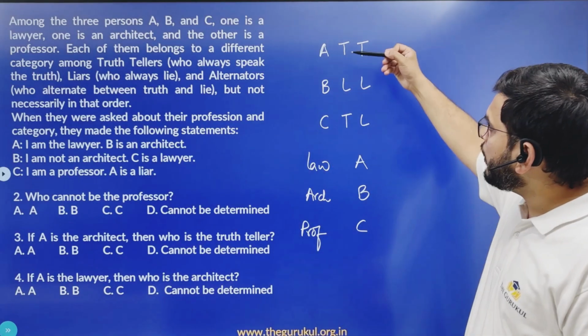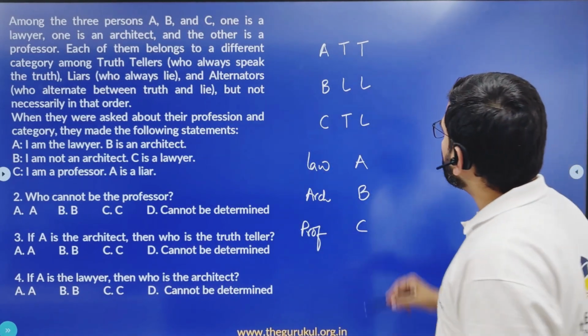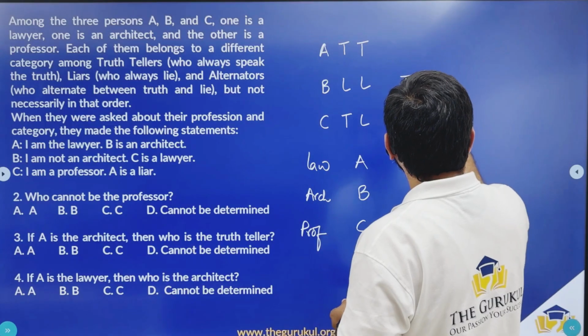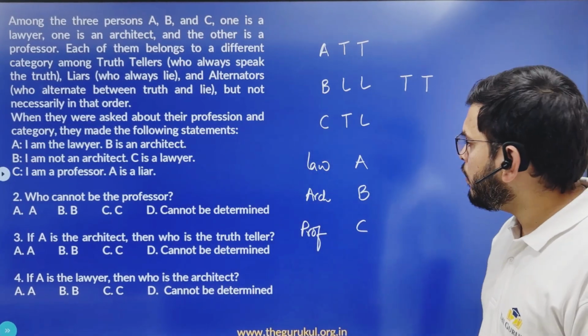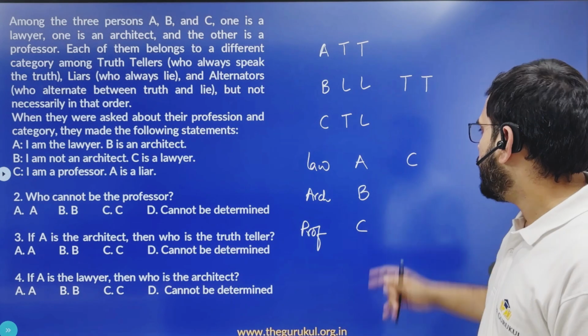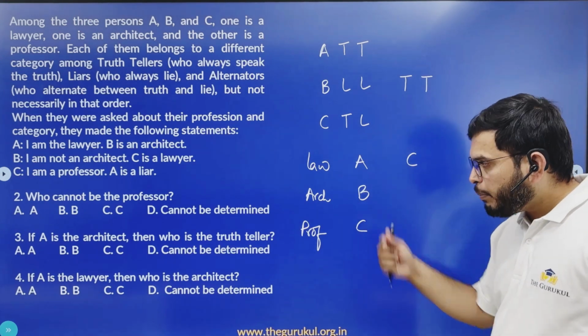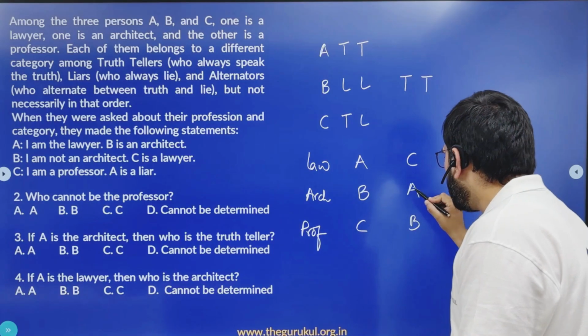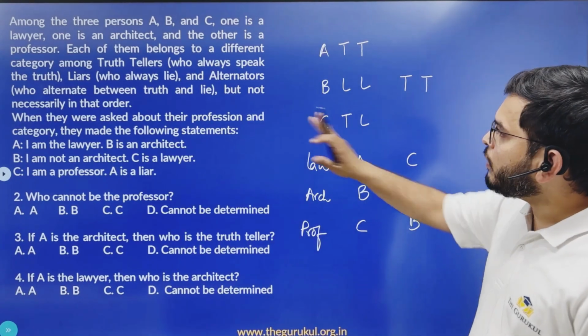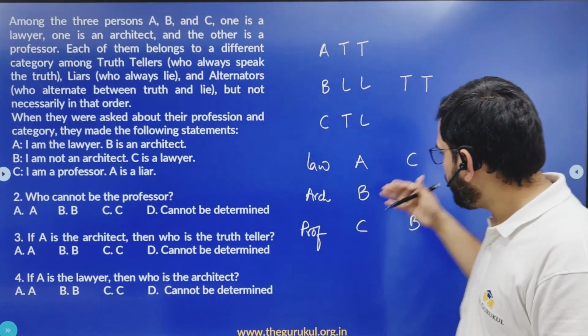Now, since we have considered A to be the truth teller, now let us consider B to be the truth teller. Done. Now, what are the statements made by B? I am not an architect. So B is not an architect. C is a lawyer. Done. Now, if C is a lawyer, and B can't be the architect, so B should be the professor and A has to be the architect.